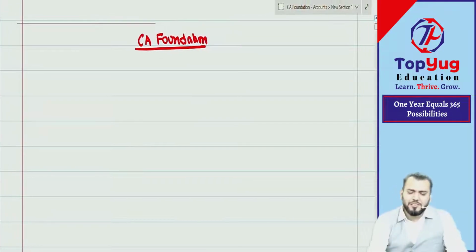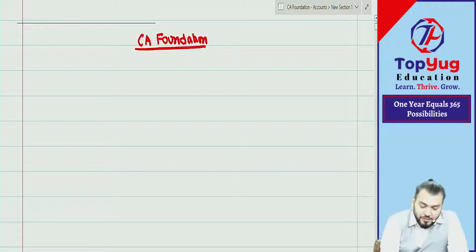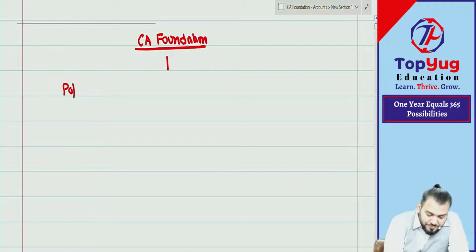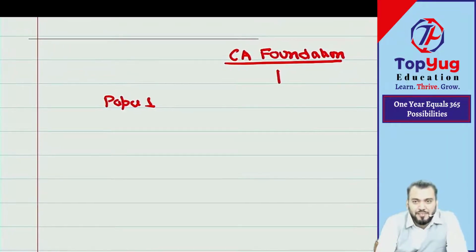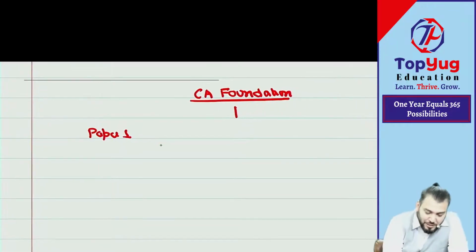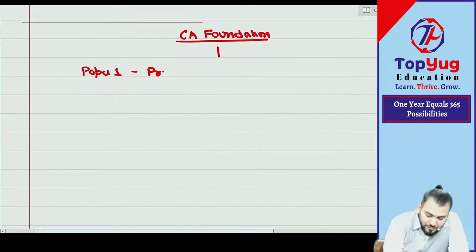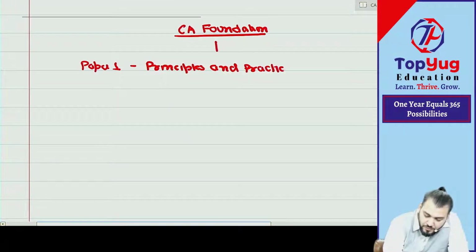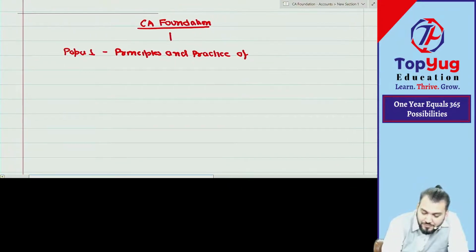Okay. Now coming first to the CA Foundation syllabus. This CA Foundation syllabus has been divided into four parts: Paper 1, 2, 3, 4. Do you know what paper 1 is? Have you gone through the syllabus? Can you tell me the name of paper 1? Bolo? Principles and practice of accounting. Very good.